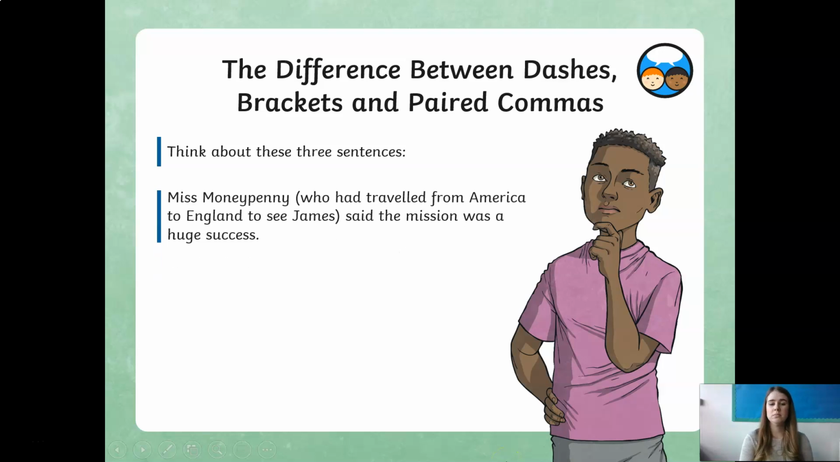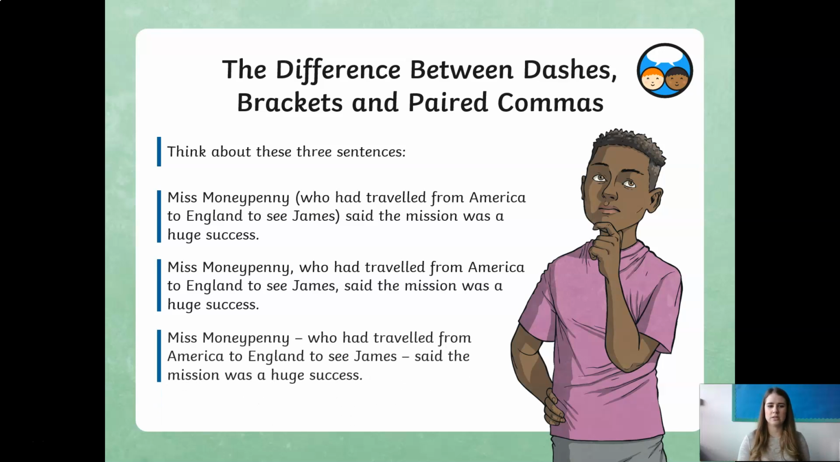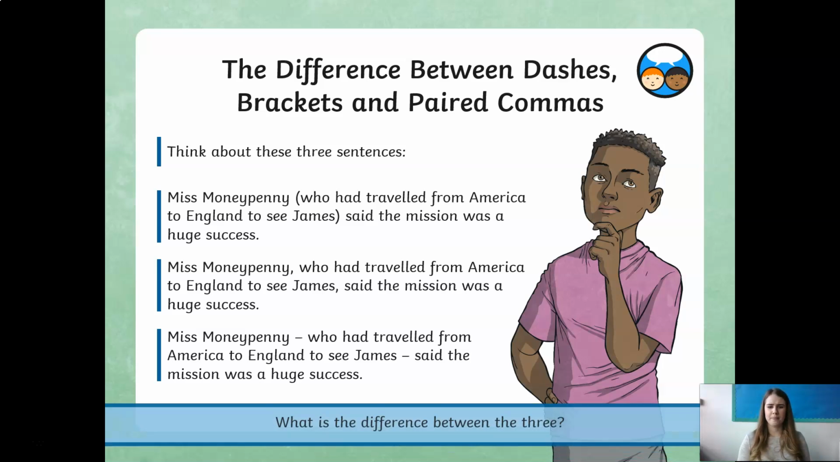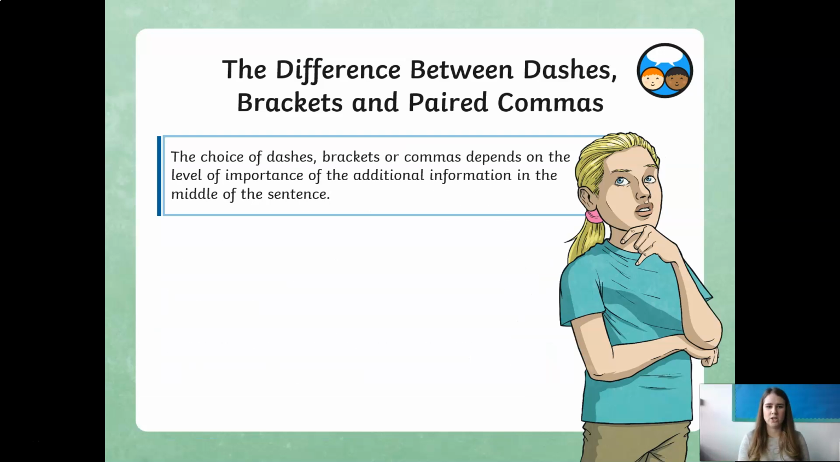So Miss Moneypenny, who had travelled from America to England to see James, said the mission was a huge success. Miss Moneypenny, who had travelled from America to see James, said the mission was a huge success. And Miss Moneypenny, who had travelled from America to England to see James, said the mission was a success. What's the difference between those three sentences? The punctuation. Okay, the additional information is still the same, and the use of the brackets, the commas, and the dashes still show where that additional information is.